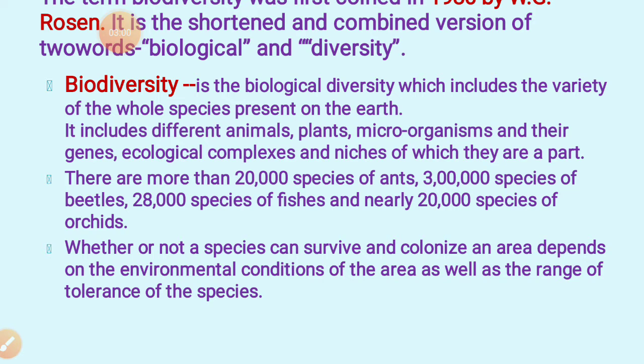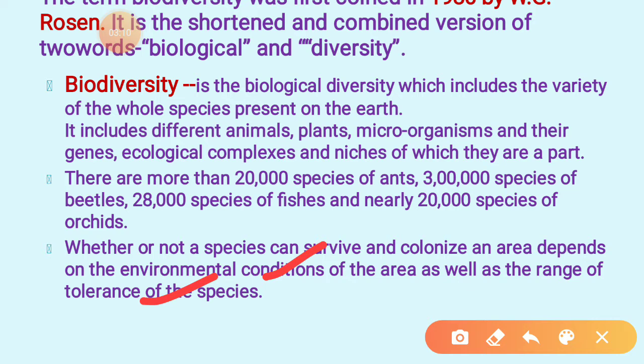Whether or not a species can survive and colonize an area depends on the environmental conditions of the same area and the range of tolerance of the species. So this is a very important question for the CBSE exam.